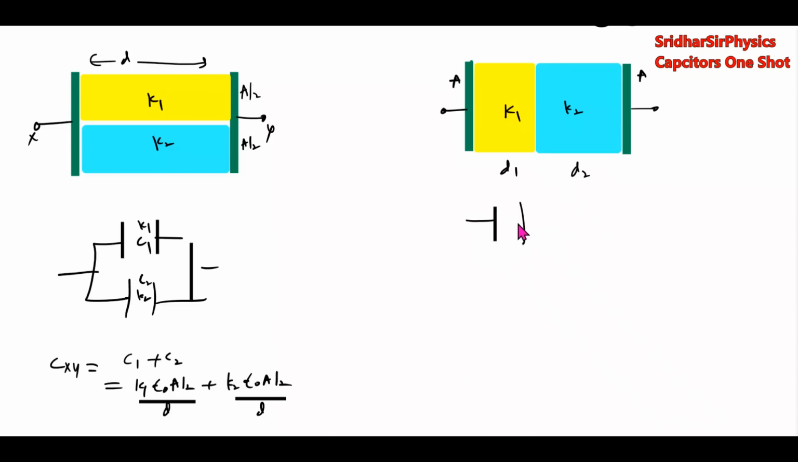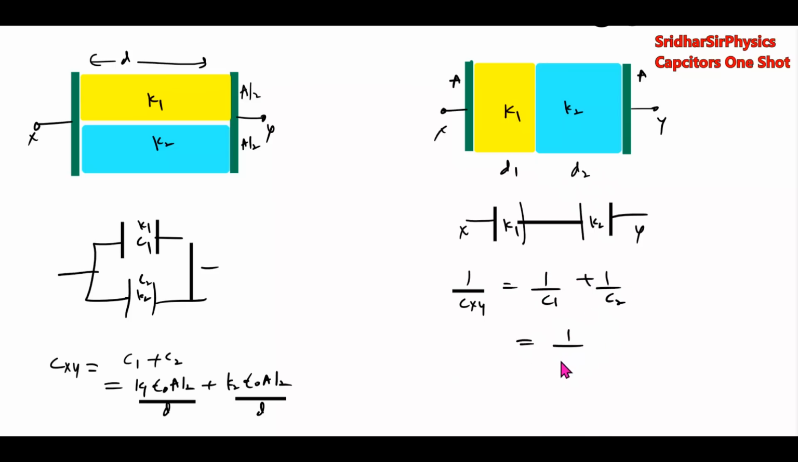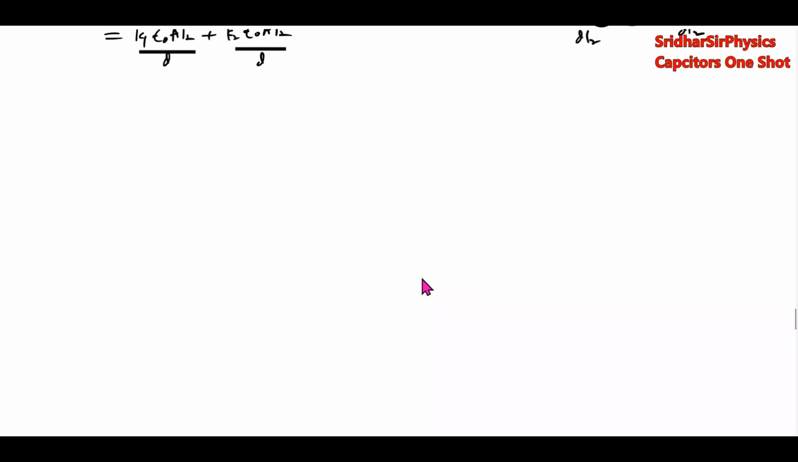Then if they are in series, the effective capacitance between X and Y will be 1 by C1 plus 1 by C2, that is 1 by K1 epsilon naught A by (D by 2) plus 1 by K2 epsilon naught A by (D by 2). A series parallel one. Then if they are like this, next one more condition as going it.